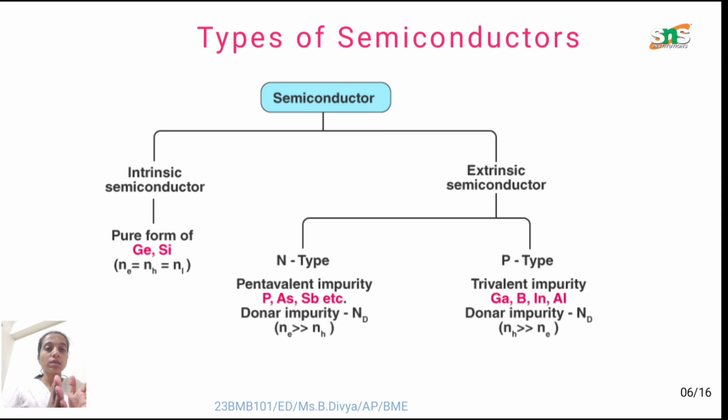In both N-type and P-type we add impurities to it, and the outcome depends on how much impurity we add. In N-type material, that is pentavalent material, the electrons will be greater than the holes. In P-type material, the holes will be greater than the electrons. These are the types of semiconductor materials.